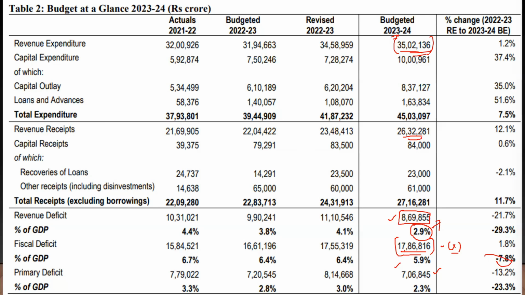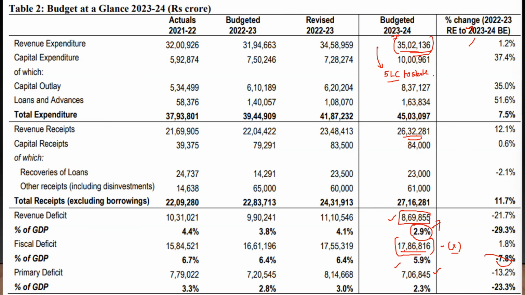Now think about the union government giving a grant to the state governments. Of this 35 lakh crore, I'm assuming that the union government is giving a grant of 5 lakh crore to the state governments. So it's a grant, and it will be there in the revenue expenditure. When you calculate the revenue deficit also, this will come up.